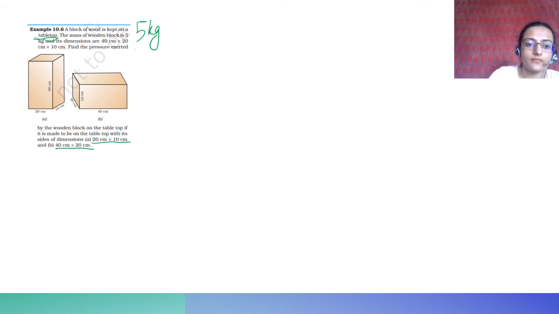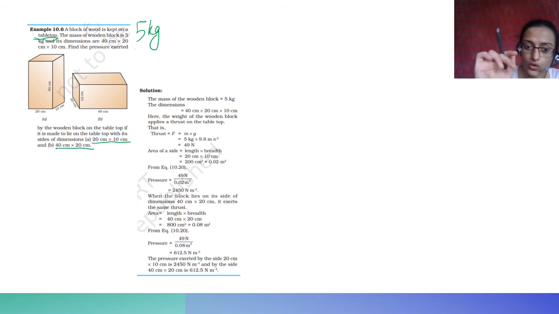Okay, if it is the same block, its mass is the same, its weight is the same, therefore the thrust is the same. Weight is the force, mass is the same, g is the same, therefore the force with which it is attracted to the ground is the same. Which means thrust is the same. So what is changing here? Area is changing. The area with which it is standing on the table is changing. It is very simple.